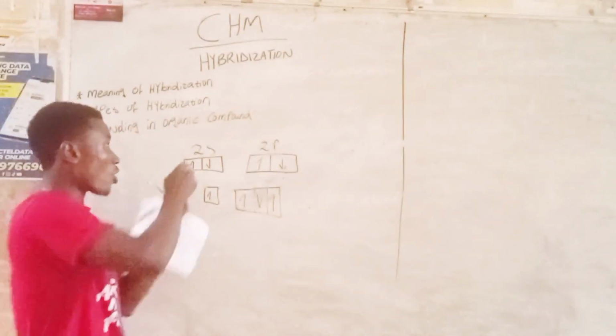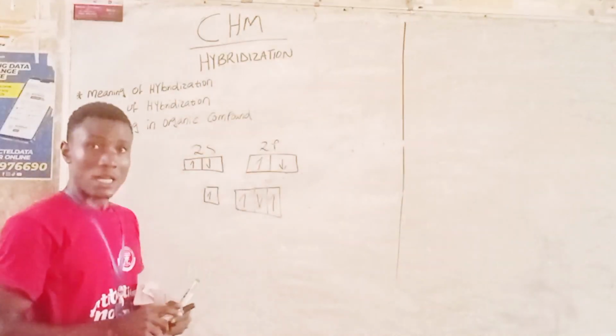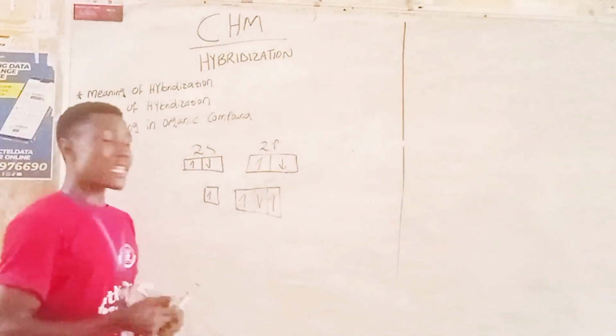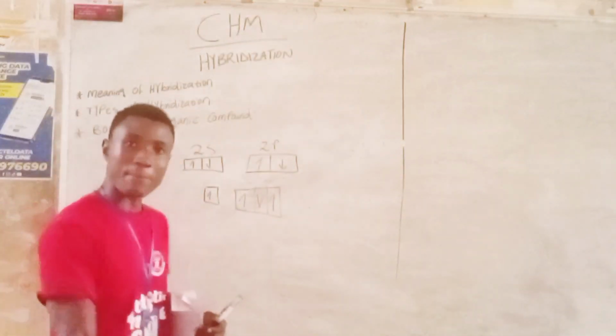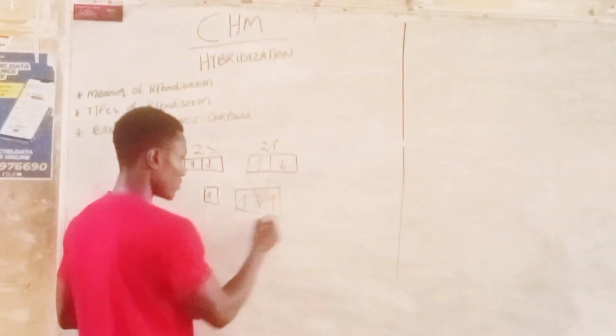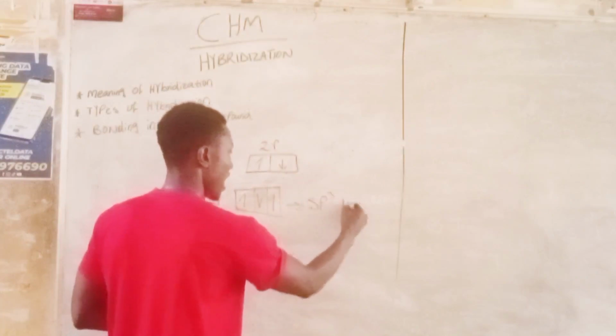This is because one electron from the 2s orbital jumped to the 2p orbital, and this will give us a type of hybridization that is known as the SP3 hybridization.